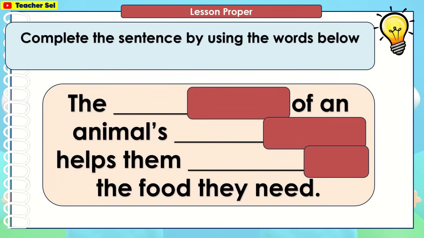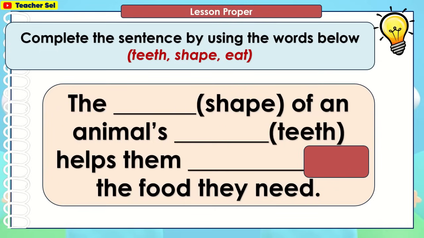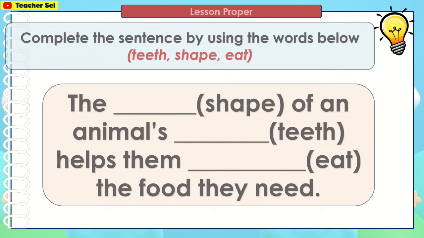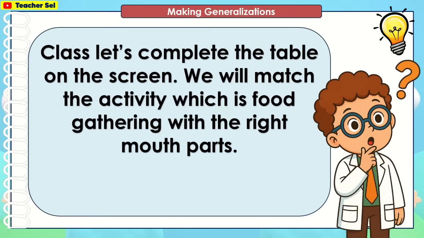Complete the sentence by using the words below. Teeth, shape, eat. Let us now answer. The shape of an animal's teeth helps them eat the food they need. Let's complete the table on the screen. We will match the activity, which is food gathering, with the right mouth parts.